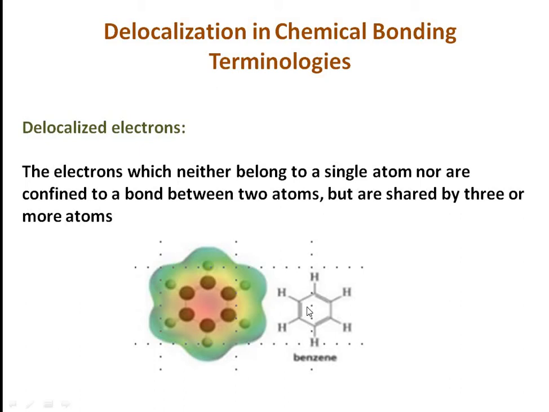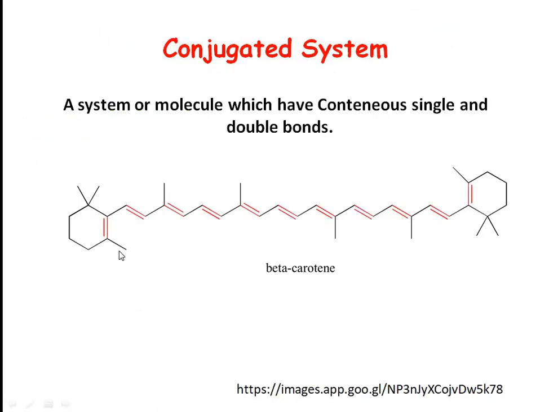That means they are not stable at one position between 2 specific atoms, rather they prefer to move to the neighboring position, that is, to be delocalized. A system or molecule which has continuous single and double bonds is called a conjugated system, and it possesses a lot more delocalization in its system.